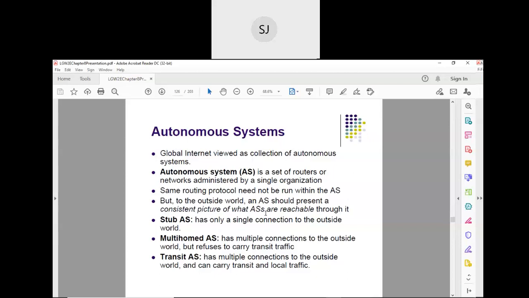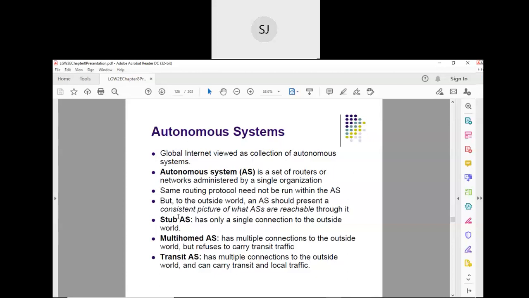So every autonomous system should be able to indicate which autonomous systems can be reached through it, just as a router does. Every router should know all networks to which it is connected. The same thing here: every autonomous system should know which autonomous systems can be reached through it. If any doubts are there, you can ask me.